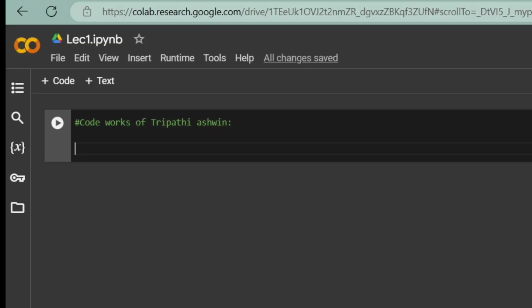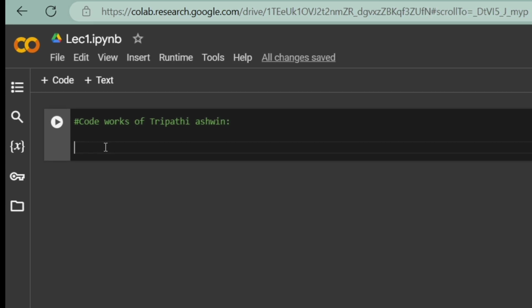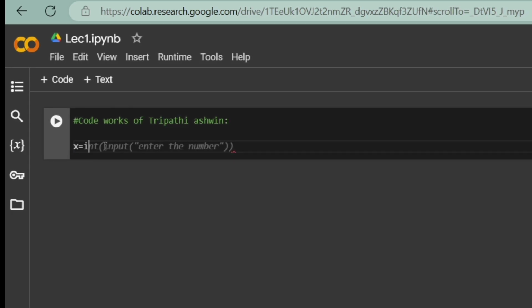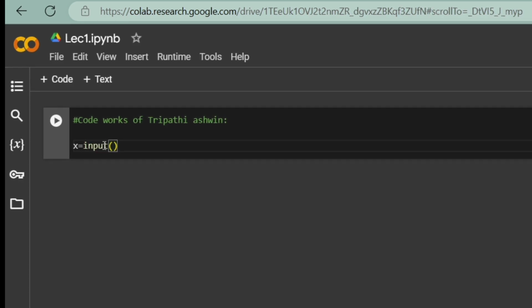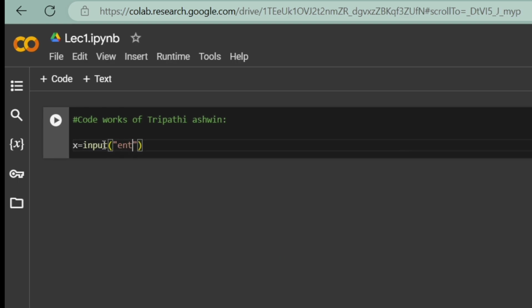So now we are seeing examples, or basically the code for that. If we give any input in Python, it will take it as a string. Let's check whether it is true or not. I write x equals input, taking input from the user, and print "enter anything".